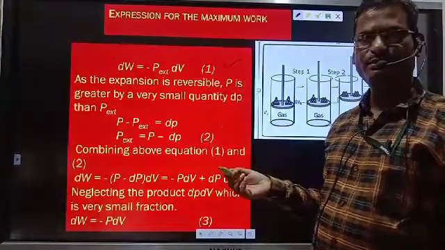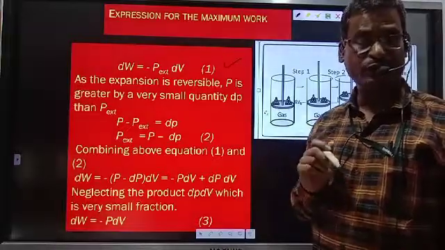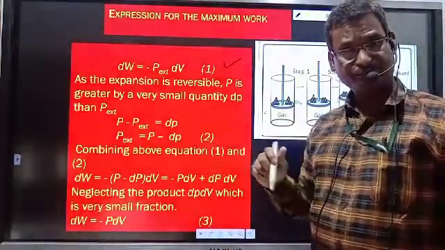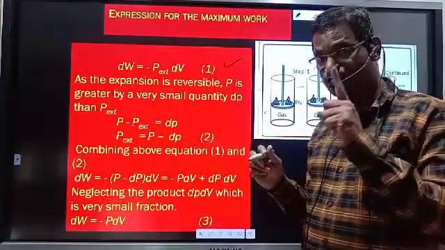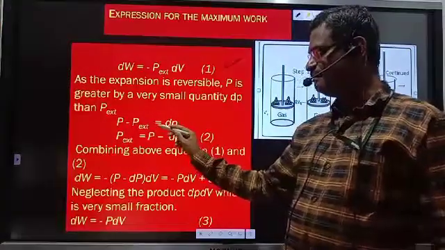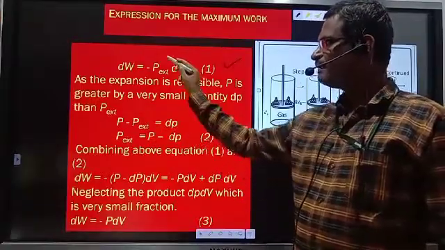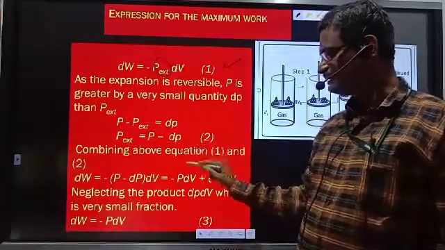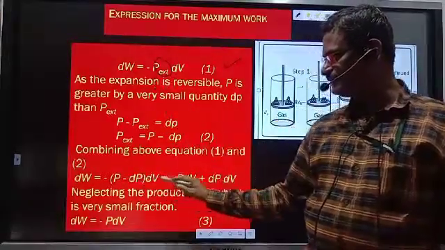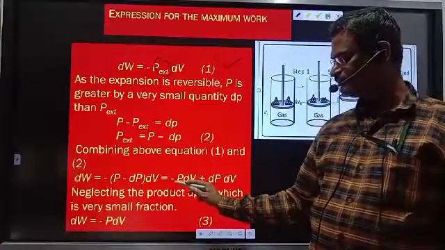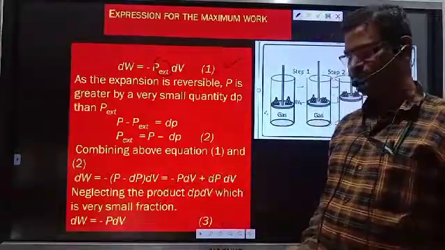As expansion is reversible process, P is greater by very small quantity than P external. Just now we have studied P is 100 and external pressure 99. So what is difference? Just 1. P minus P external is dP. So P external is P minus dP. Replacing this P external by P minus dP, we can get that equation dW is equal to minus (P minus dP) dV. Solving the bracket, it is minus P dV plus dP into dV.